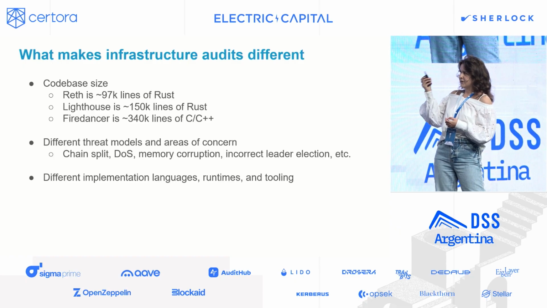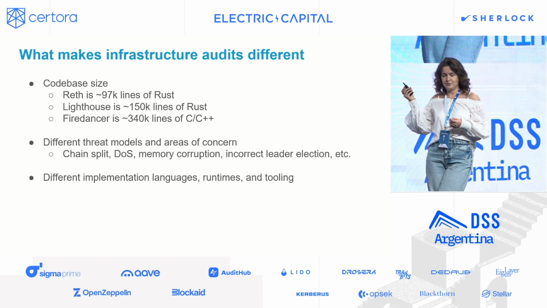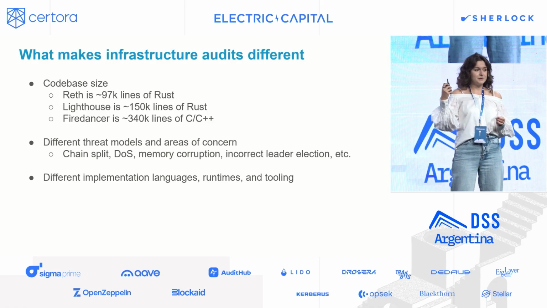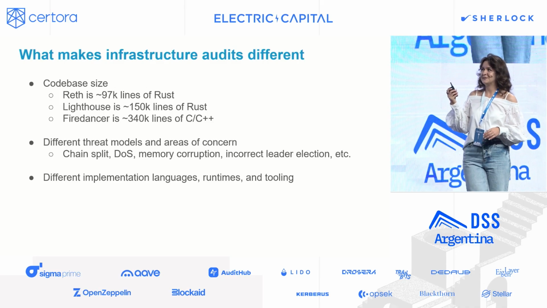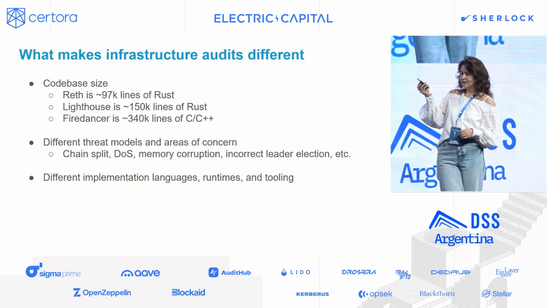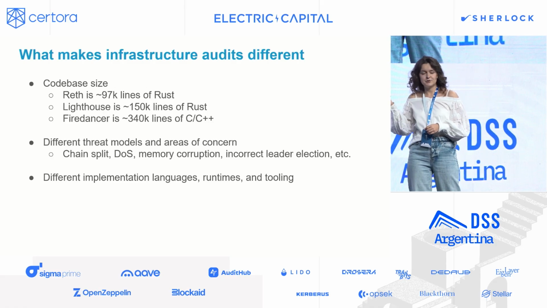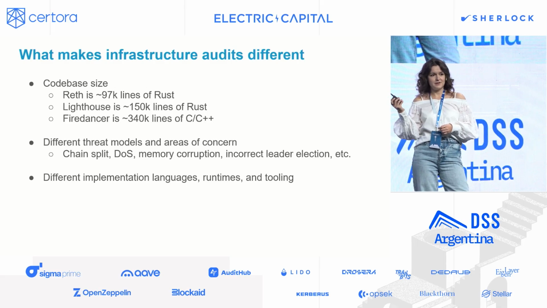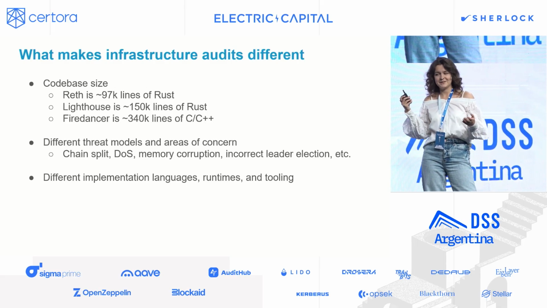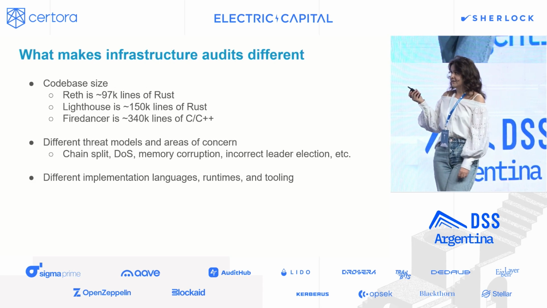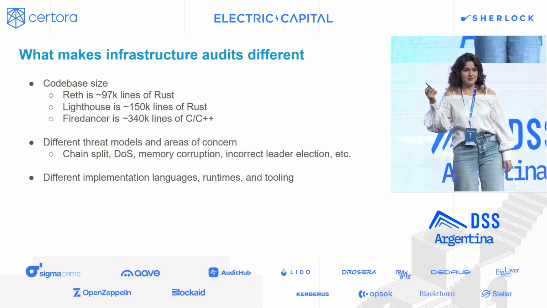Reth, the Rust implementation of the Ethereum client, is 97,000 lines of Rust, and that is the modular, compact, efficient implementation. Geth, the Go implementation, is even bigger than that. Lighthouse, the consensus client, is 150,000 lines of Rust code, excluding tests. You might think maybe there is a problem with Ethereum infrastructure being so big in size, but if you look at Firedancer, which is the Solana client, that is even bigger. It's 340,000 lines of C and C++ code.